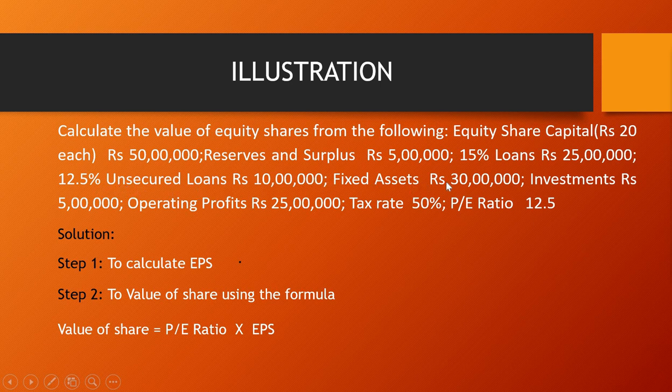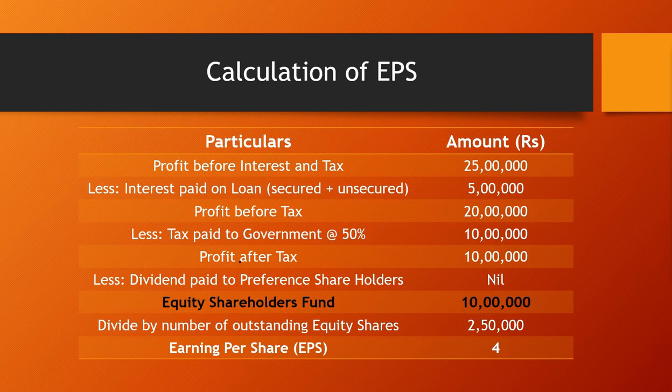Company has fixed assets of 30 lakh and investment of 5 lakh. Company's operating profit is 25 lakh. That means your profit before interest and tax is 25 lakh. Tax rate is 50% and PE ratio is 12.5. That means the investor is ready to pay 12.5 times the earning. So first of all, let's calculate EPS, how to calculate the EPS.